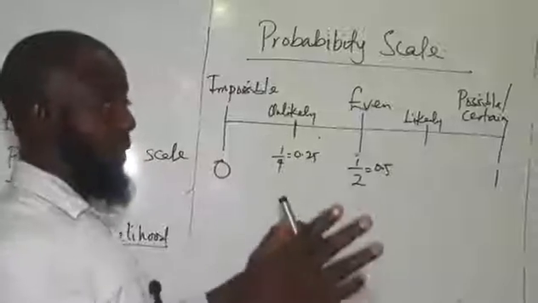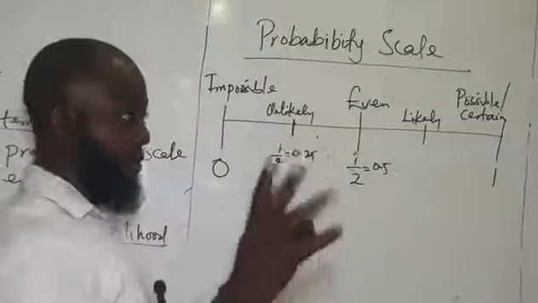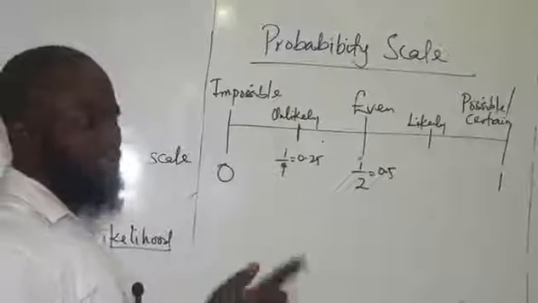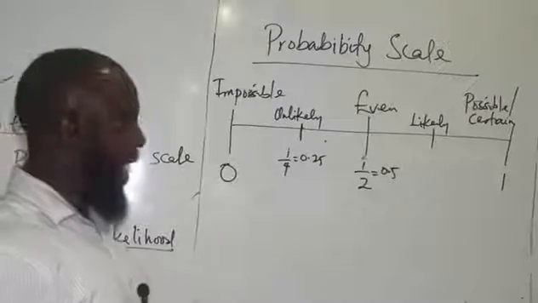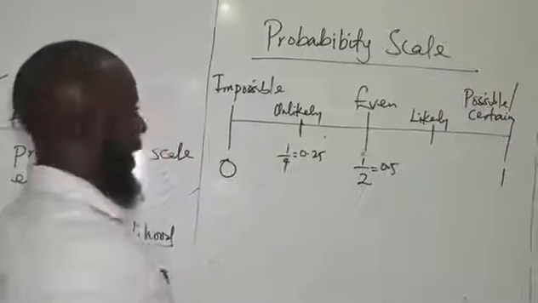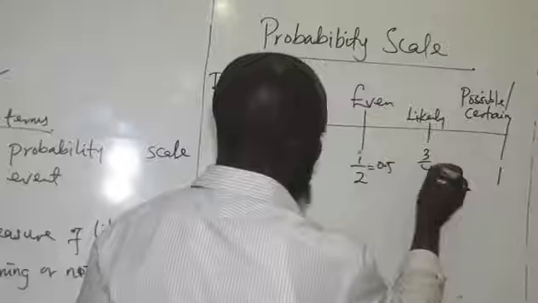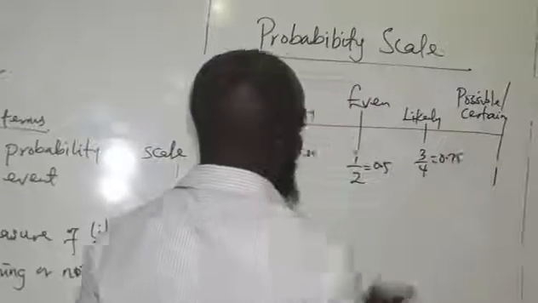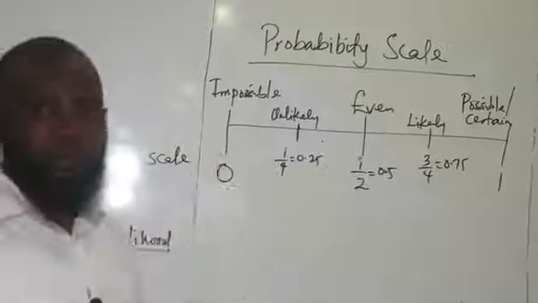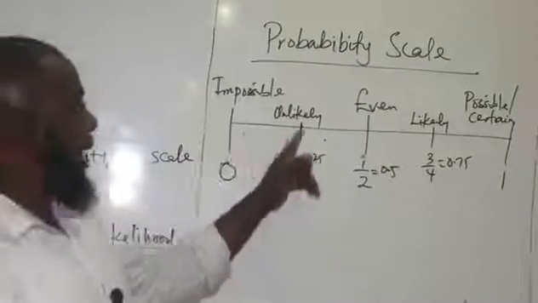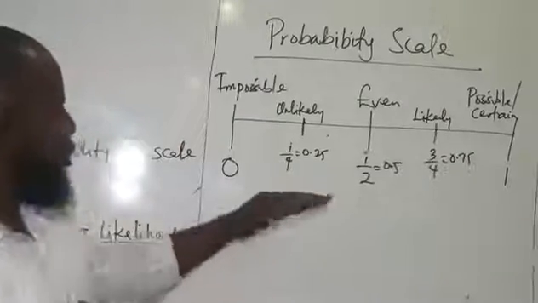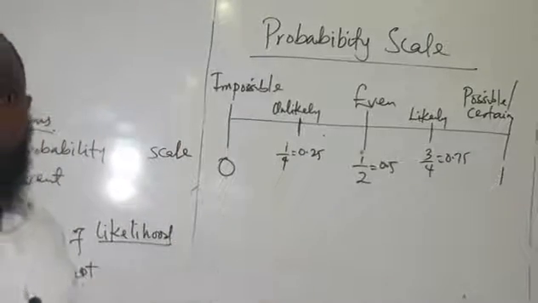Just like the example I just gave now. If we are in the rainy season and the weather is cloudy, it's likely to rain, because the probability of it happening is towards what? 1. And that's when you have 3/4 or 0.75. I believe this is very clear. So these are the 5 scales of probability: impossible, unlikely, even, likely, and certain. So I'll just give a short note on all these ones so that you'll be able to grab it.